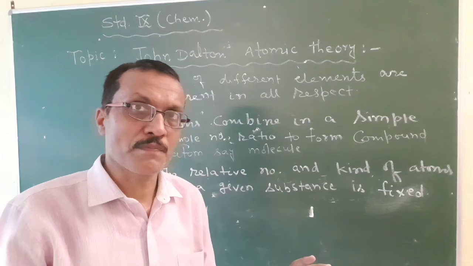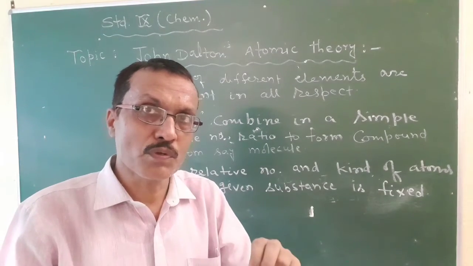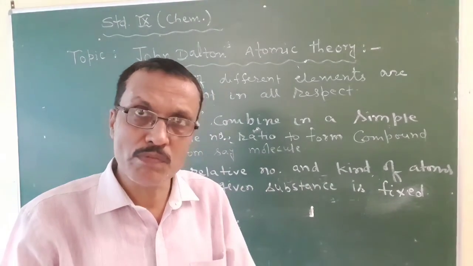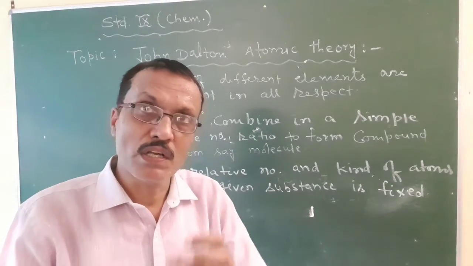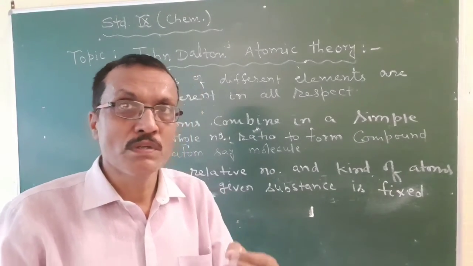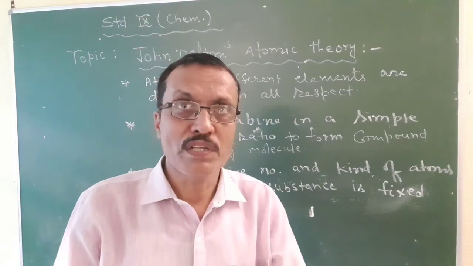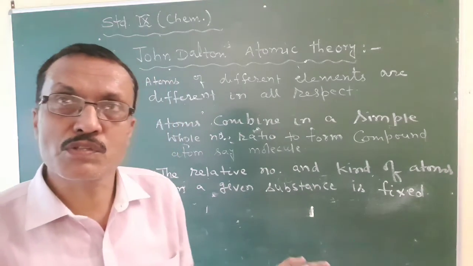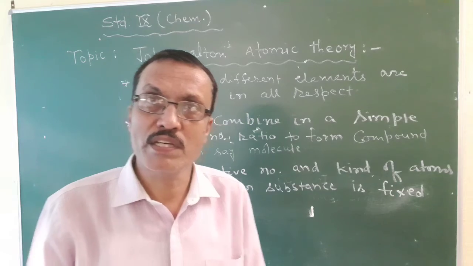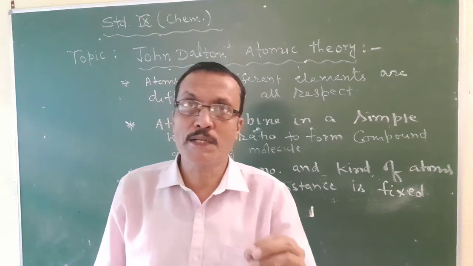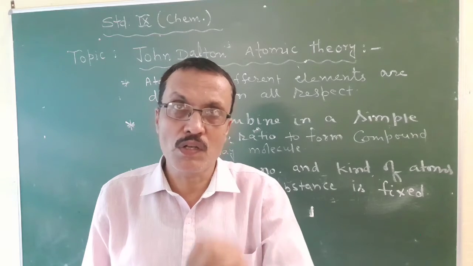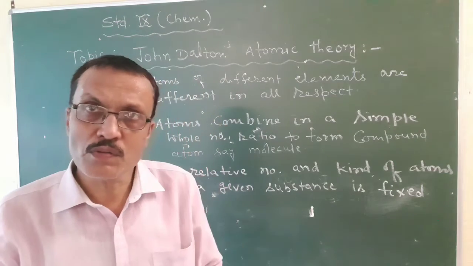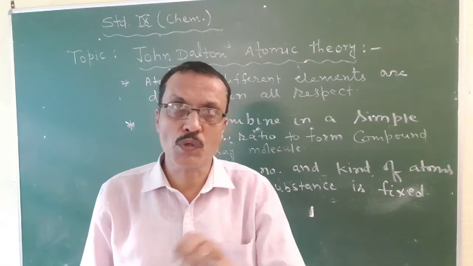So two questions from your textbook which are based on John Dalton's atomic theory I put before you, and I also explained what the answers to those questions will be. So you must take care of the answers and the questions. Okay? And this is John Dalton's atomic theory. First question: what is John Dalton's atomic theory? Your answer should be: a theory that simply explains the laws of chemical combination is known as John Dalton's atomic theory. Second question: what are the postulates of John Dalton's atomic theory?